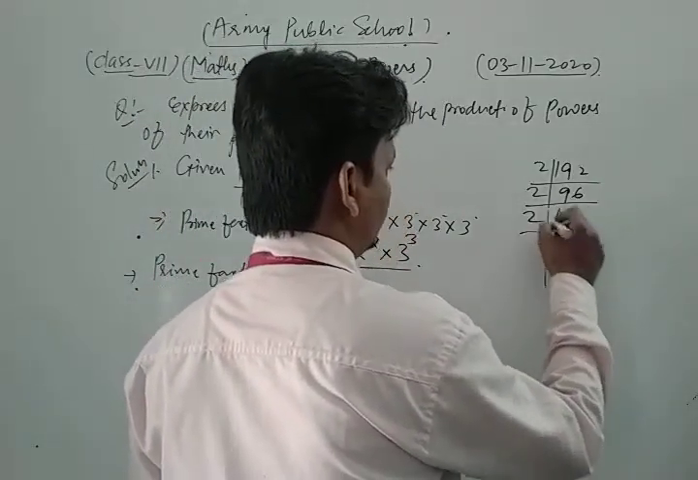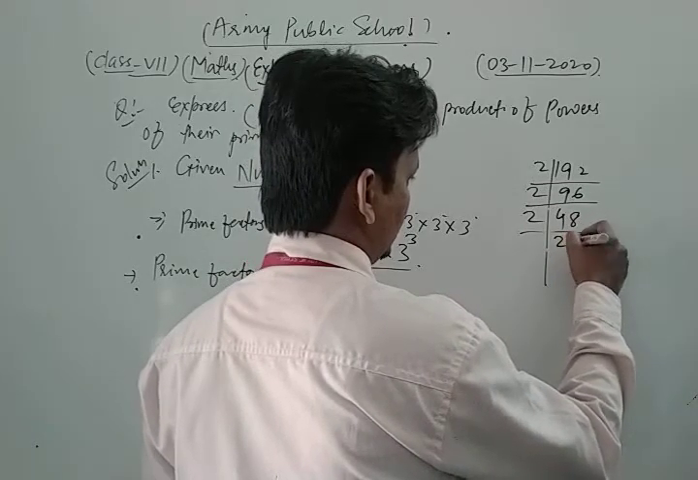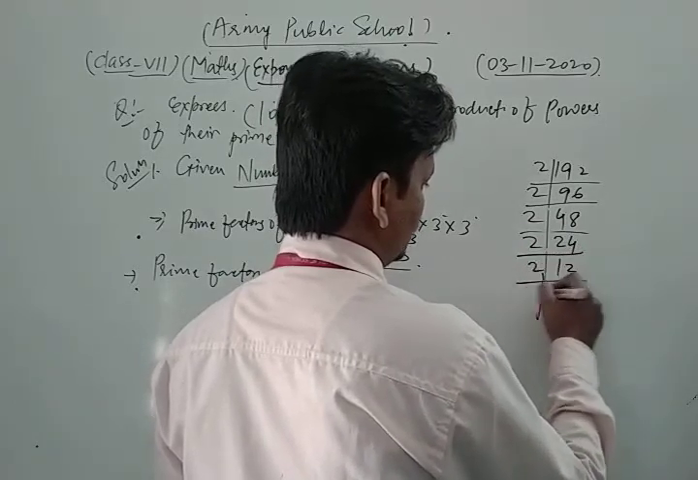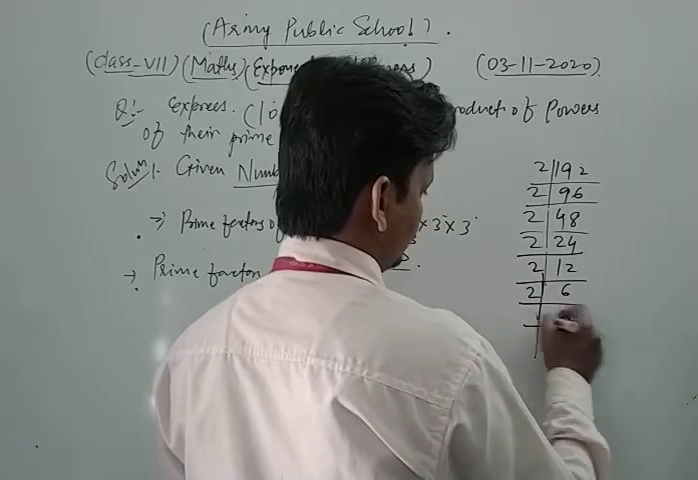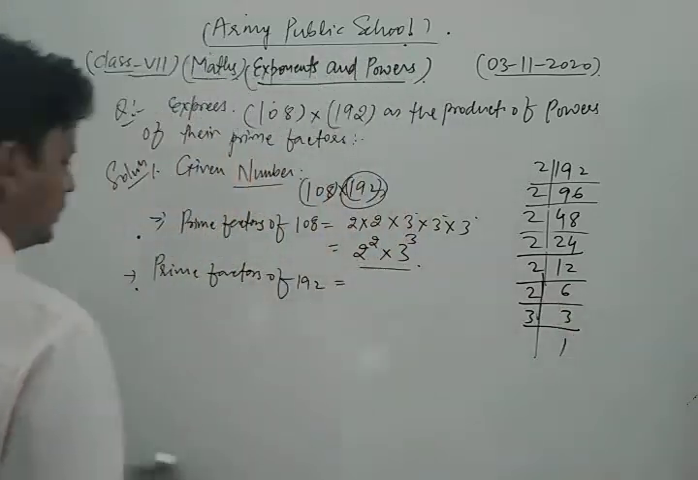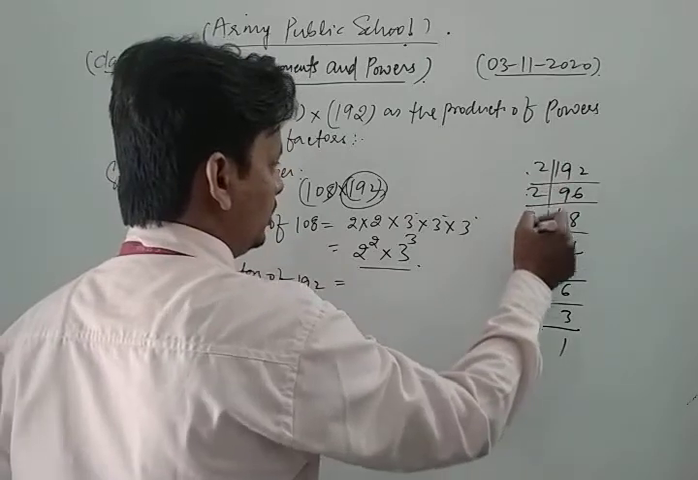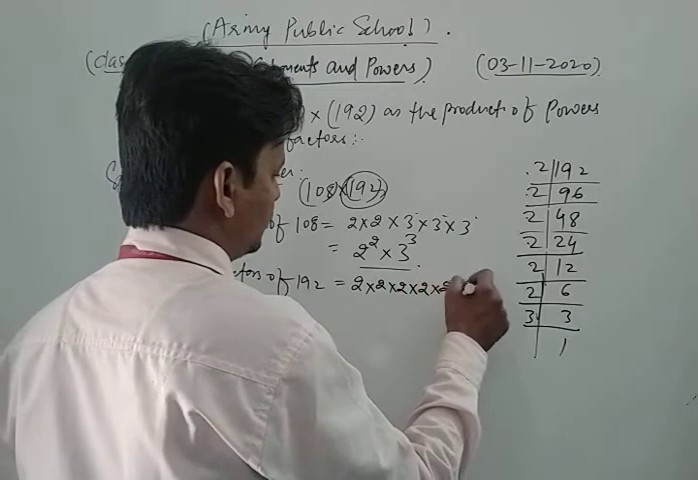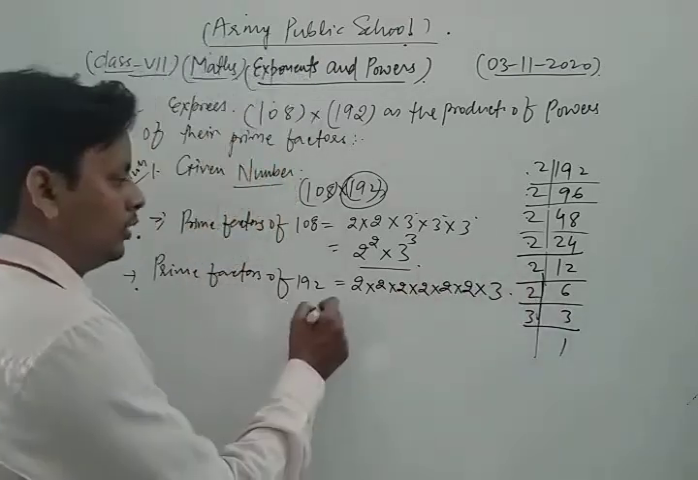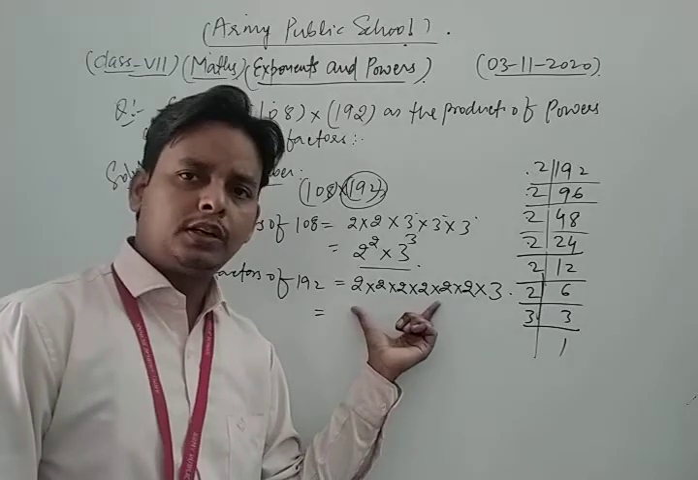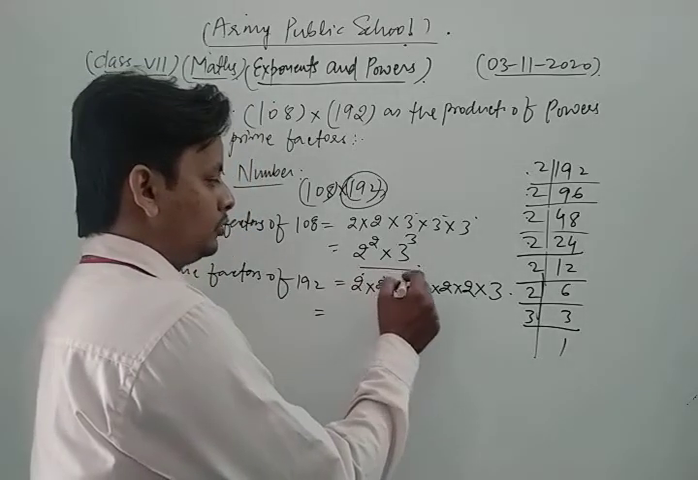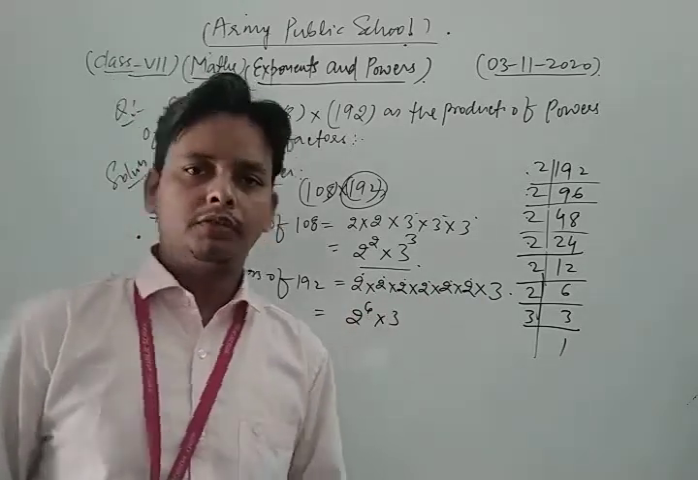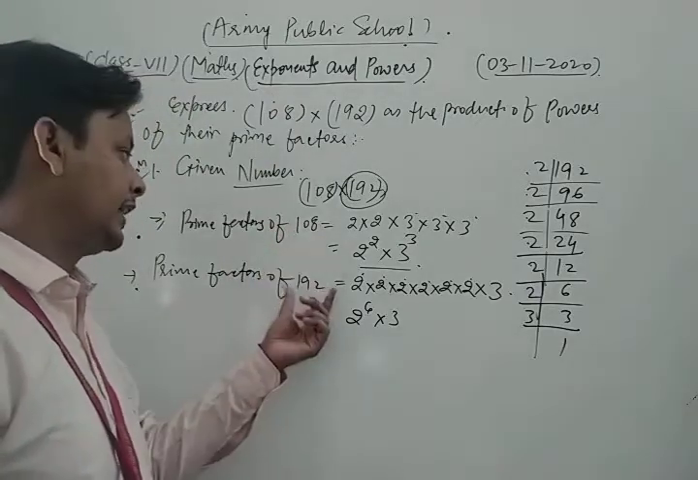Okay. Now again by 2, 2 twos are 4, 2 fours are 8. Now again by 2, 2 ones are 2, 2 twos are 4. Again by 2, 2 sixes are 12, 2 threes are 6, and 3 ones are 3. Okay. Now the prime factors of 192 are 2 six times into 3. Now here we apply the laws of exponents. So we write 2 power 6 into 3. Thus in this way we do the prime factorization of 108 and 192.